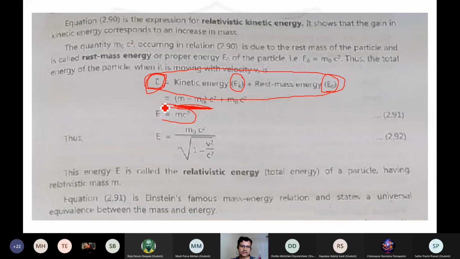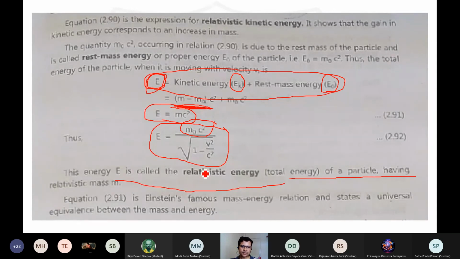So your equation E equals mc square you are getting. Ultimately you have to express the energy in terms of the rest mass energy m naught c square, divided by the square root of 1 minus v square by c square. So the relativistic total energy of the particle is always expressed this way. This is Einstein's mass energy relation, which changes when that particular mass is moving with a certain velocity v.